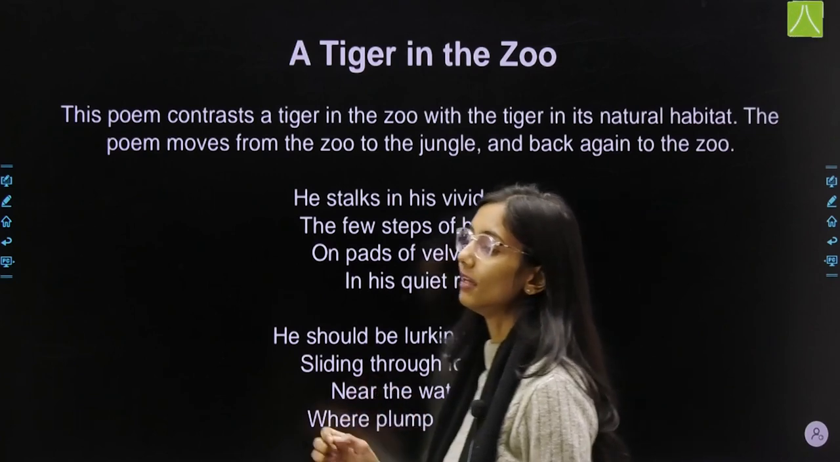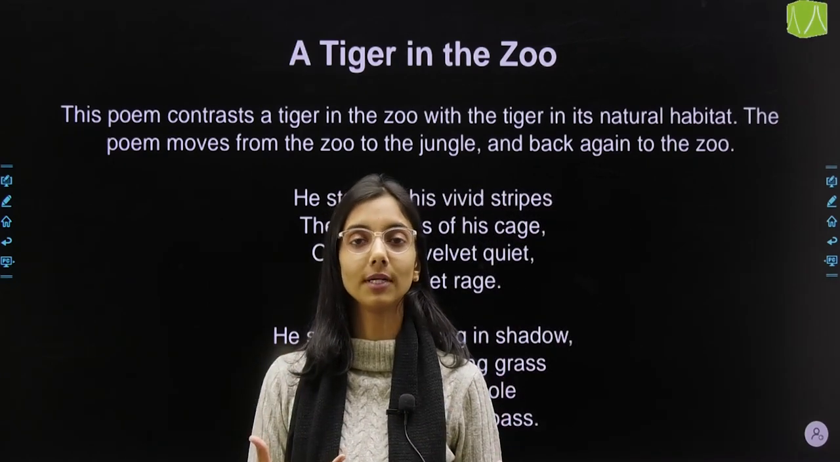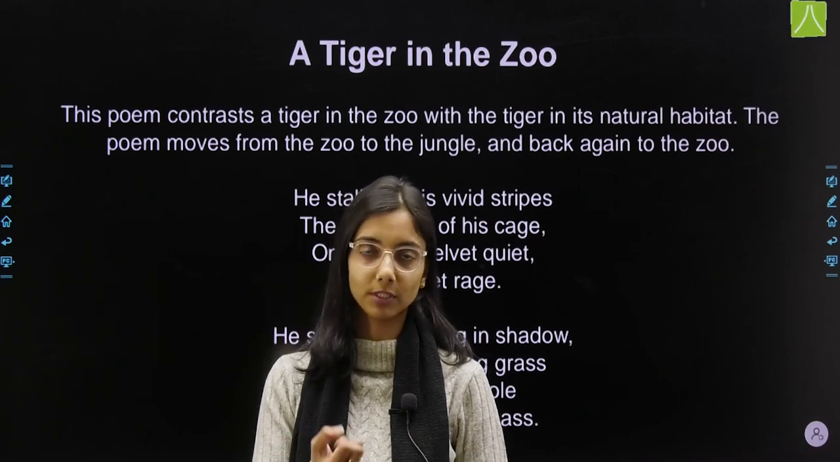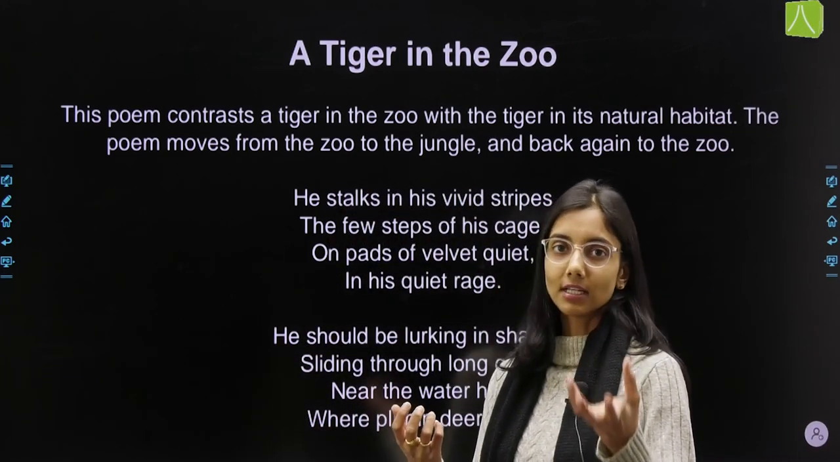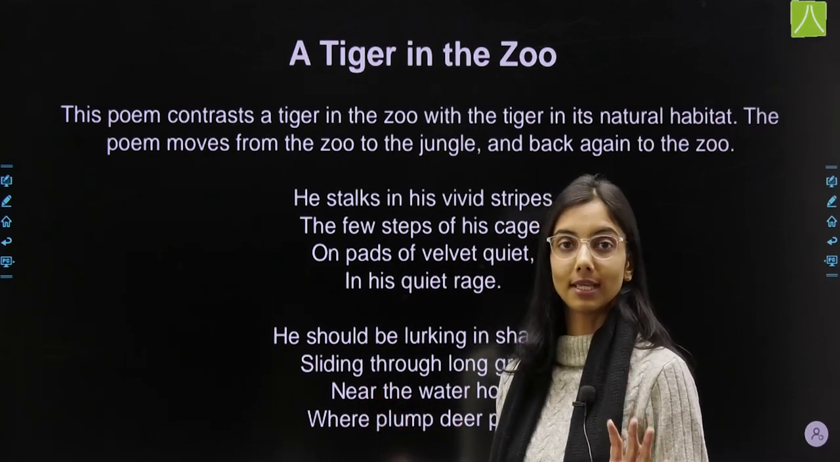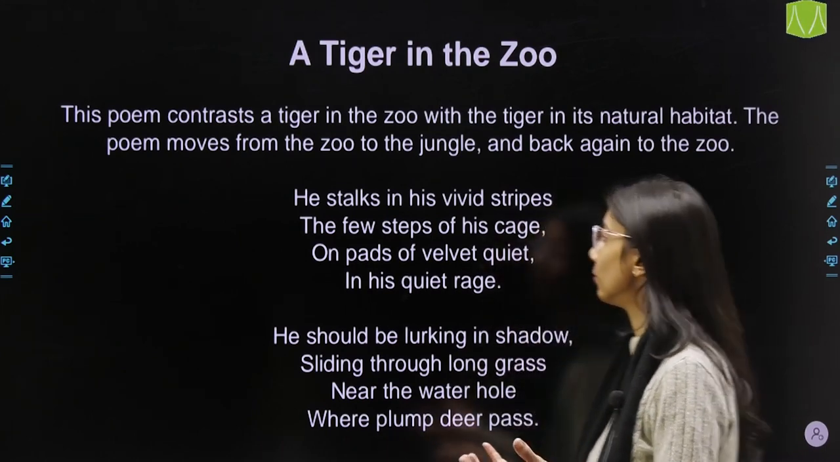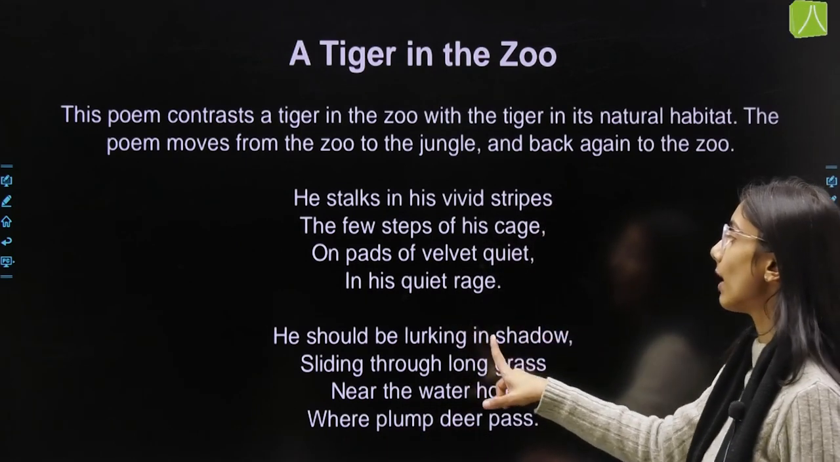On pads of velvet quiet. Now, what are the pads of velvet? Pads of velvet are his paws, because of course, tiger has fur like other animals. Tiger का भी fur होता है, तो उसके जो paws हैं, they are like pads of velvet, ठीक है, because उसमें भी fur होता है. Quiet, in his quiet rage.